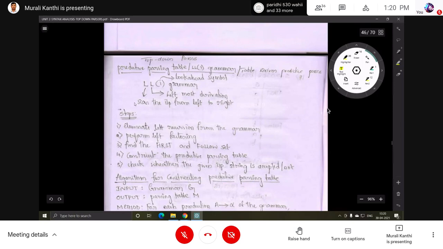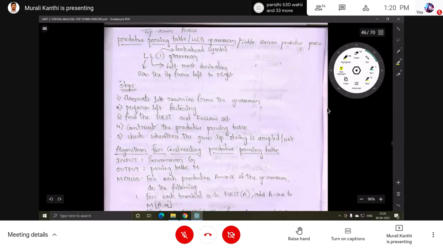Then the steps. Any grammar given to construct the predictive parsing table, first of all, eliminate left recursion from the grammar. You know what left recursion is, how to remove it, and the general form of left recursion.